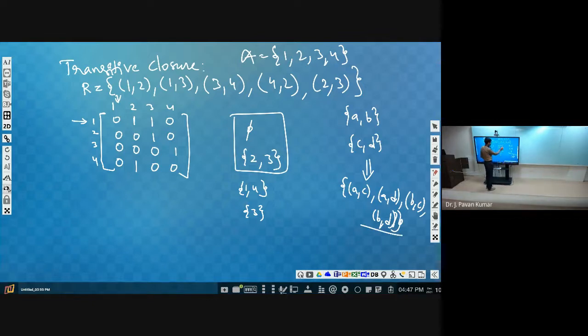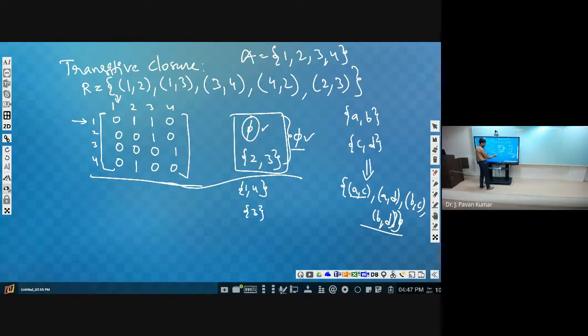Now what is the Cartesian product of these two? 2 comma empty, so there won't be any tuple like this. Next 3 comma pi or pi comma 3, so there won't be any tuple which can be formed. So with pi, if you perform Cartesian product, there will be empty set only, so we will not be getting anything. Okay, so as this is empty, we will not update this particular matrix, that you understand from here. What we did: first column, first row we have taken, and we did Cartesian product. As this is empty, Cartesian product will also be empty. As we have got empty, so we will not update this matrix.